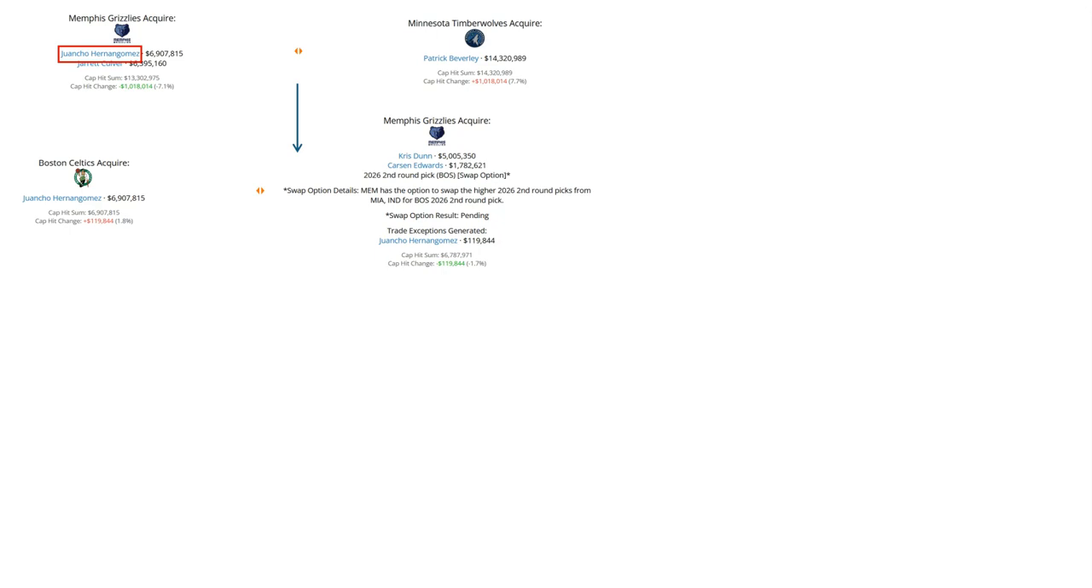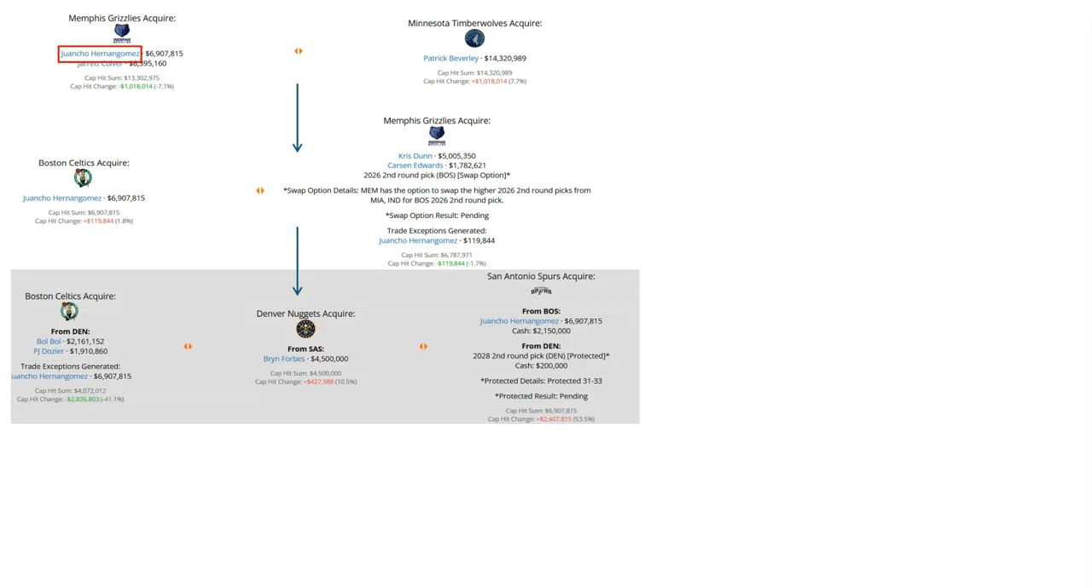For Chris Dunn, this ends his trade history. Same with Carson Edwards, matter of fact, so that pretty much ends the line there. And of course, Hernan-Gomez would be involved in a few other trades. After this, he was later flipped in a 3-team deal to the San Antonio Spurs, along with $2.15 million cash. The Denver Nuggets would tag in here, picking up Brian Forbes from San Antonio, while sending a second-round pick and $200,000 cash to San Antonio.